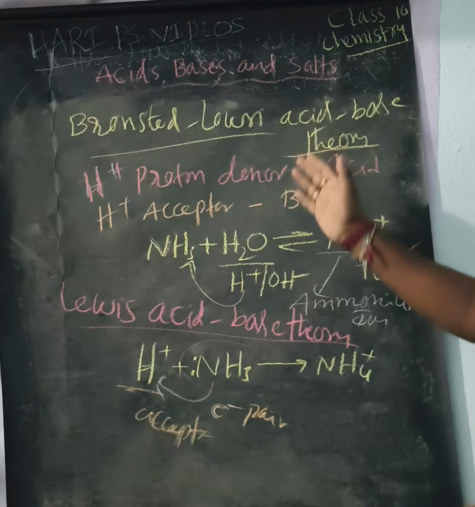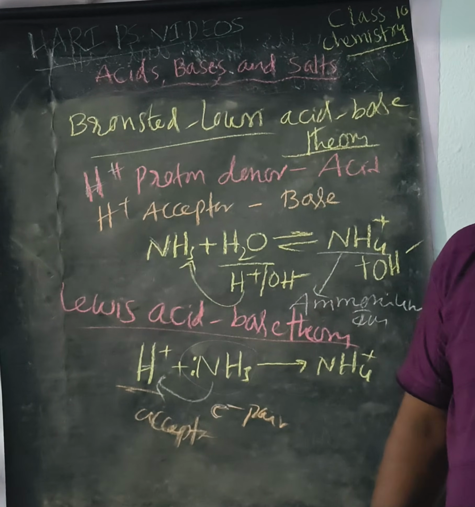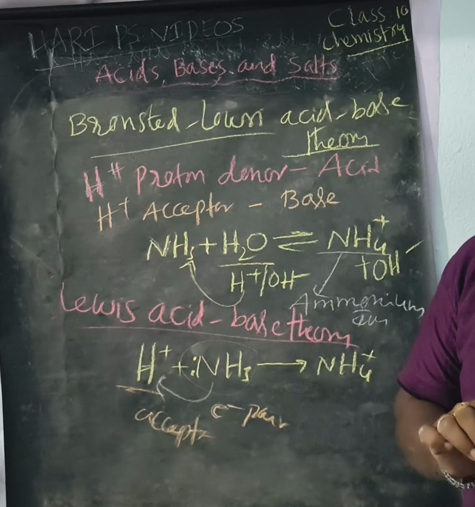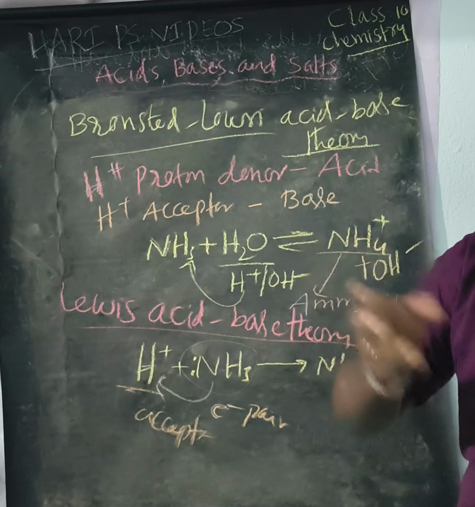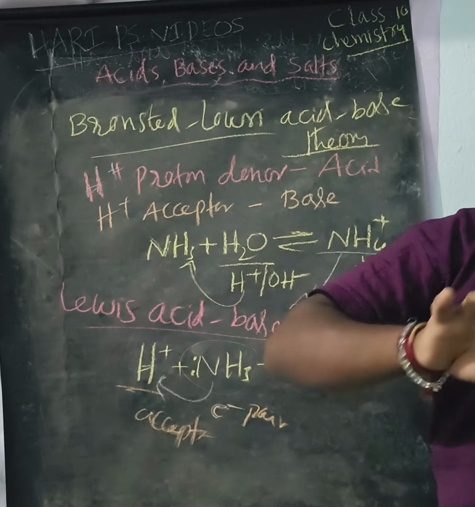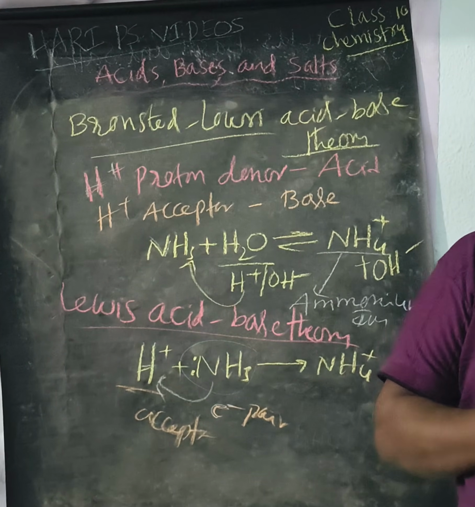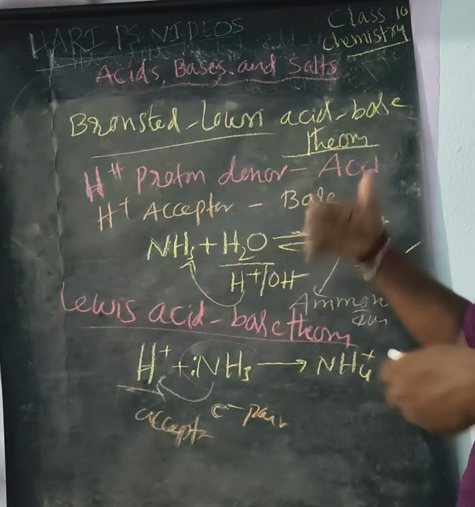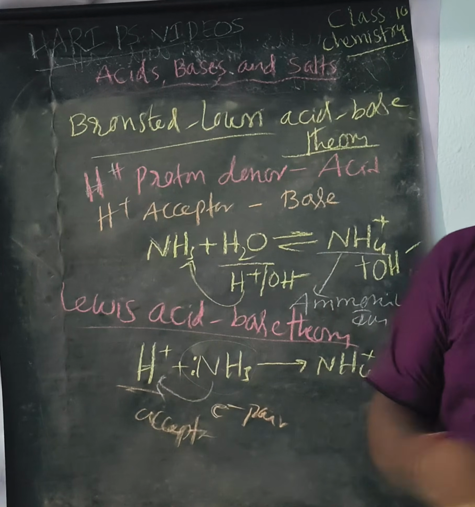In this way, there are different theories to know about acids and bases. These are simple, though maybe not given in our textbook. But as a class 10 student, you must know some additional information: three theories, the Arrhenius theory, Bronsted-Lowry theory, and Lewis theory. Every theory has some drawbacks, so whatever information is given here is useful to you.